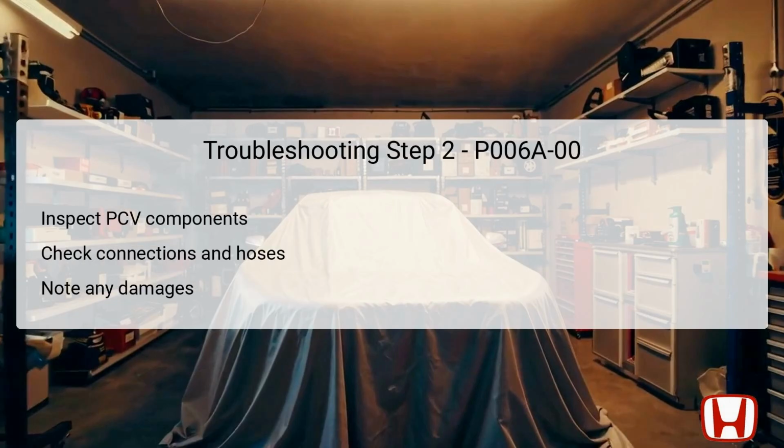In this second step, focus shifts to inspecting the positive crankcase ventilation PCV system, components, and connections. Begin by checking the PCV valve, which is crucial for regulating the flow of gases from the crankcase back into the intake system. Look for any visible damages to the PCV hose and the purge line connecting to the intake manifold.